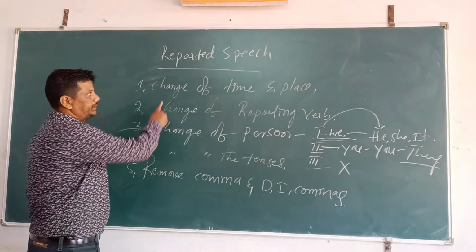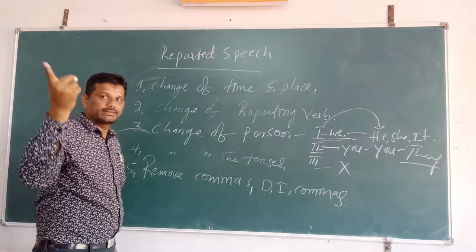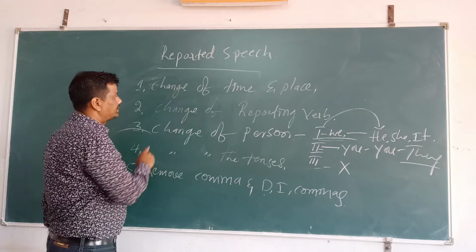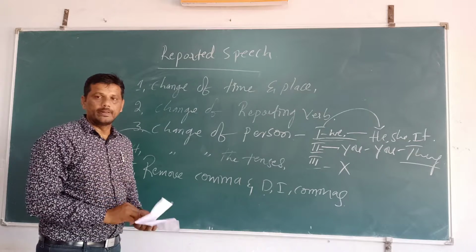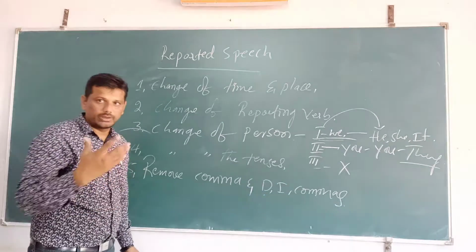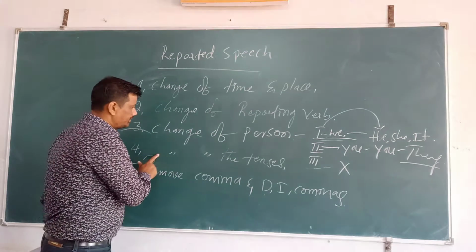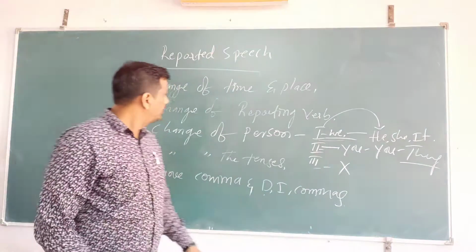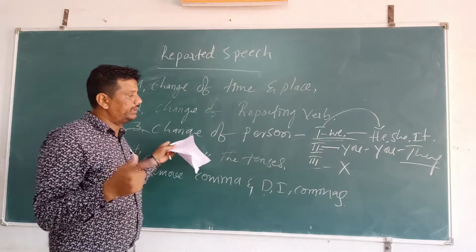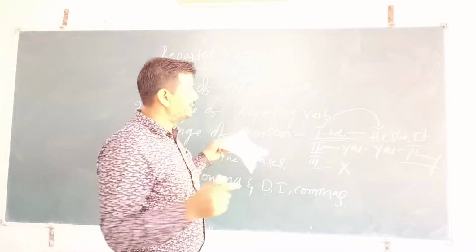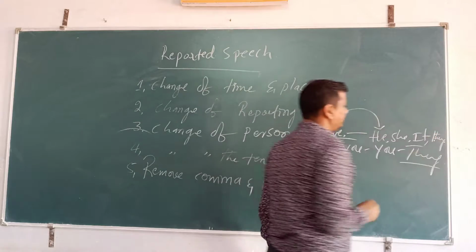From direct into indirect speech, we need to change the time and place: now and then, here, there. Change of the reporting verb: said, asked. We have to change the reporting verb according to the sentence within the double inverted comma. And change of the tenses. Change of the person: I and we will change to he, she, it, and we, she, her, they.